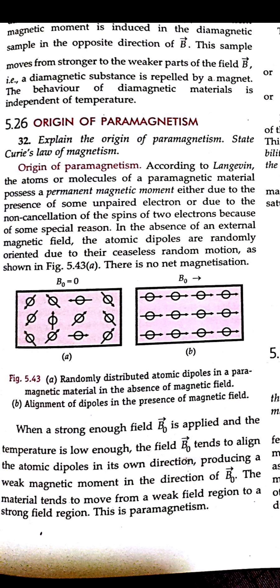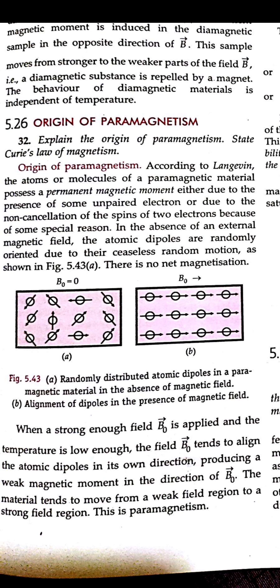In the diamagnetic substance we saw examples like bismuth, copper, lead, zinc. They have paired electrons in the orbit, so one will have a different velocity and the other a different velocity. But for paramagnetism, the example we have taken is aluminium or manganese. Aluminium has 13 electrons, so they will have pairs, but one will remain as an unpaired electron. Due to this, the unpaired electron cannot have different spins.